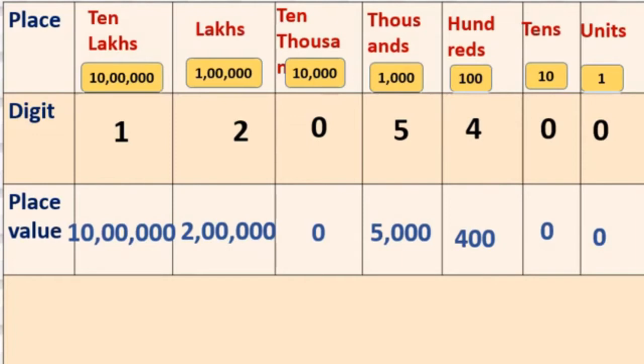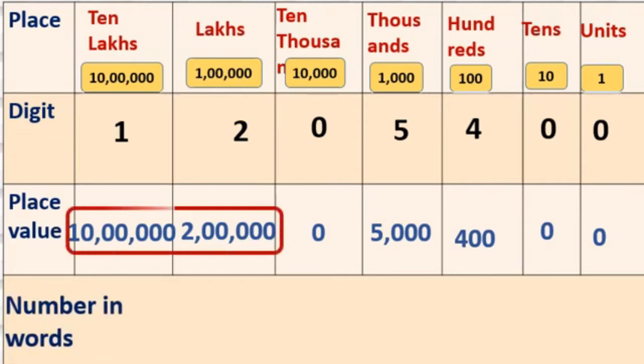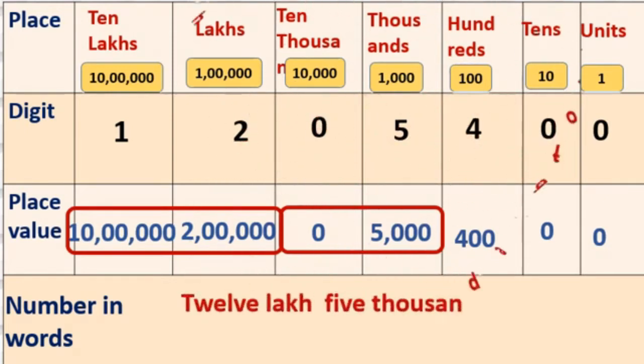Got this? Yes, students. While reading the number, we combine the lakhs place and we combine the thousands place. We have done this in the last lecture. Now see here, 10 lakh plus 2 lakh became 12 lakh, right? And 0 plus 5,000 is equal to 5,000 only. So we will write this number in words: 12 lakh, 5,000 and 400, because tens and units place have 0, 0. Got this? We'll move to the next one.